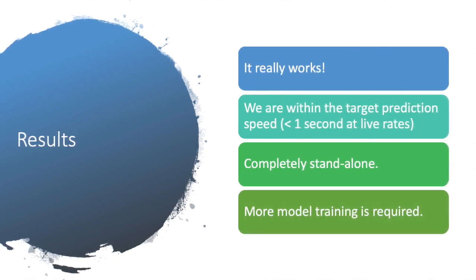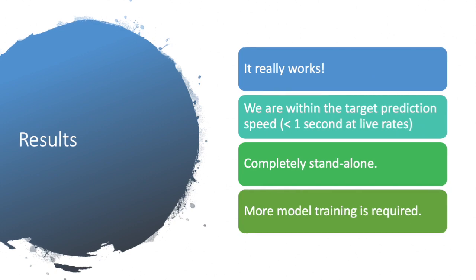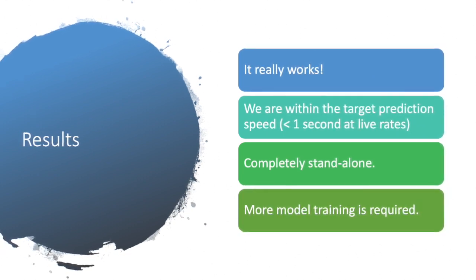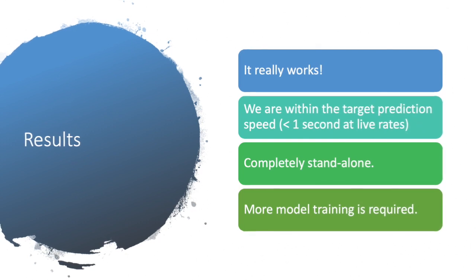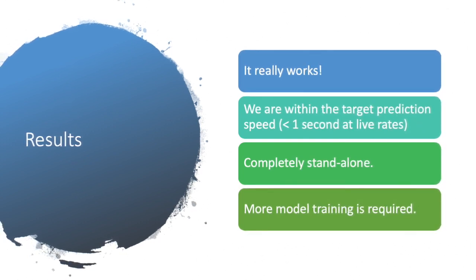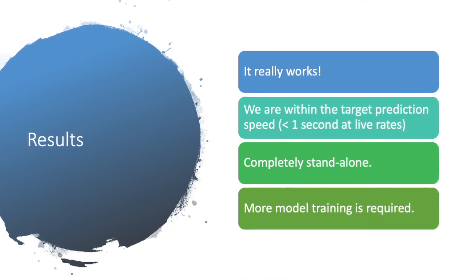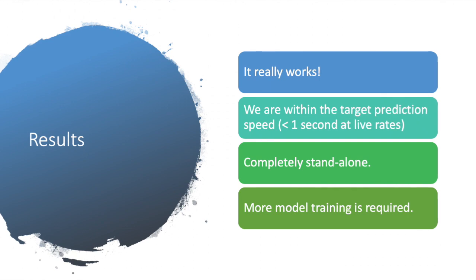The system is also completely standalone. It does not rely on any input other than the video cameras. There is no user intervention required. One of the things we've learned is that the models are not yet perfect. There's more training required. There's more fine-tuning. The detection and vector tracking still needs a bit of work, but it is functional.